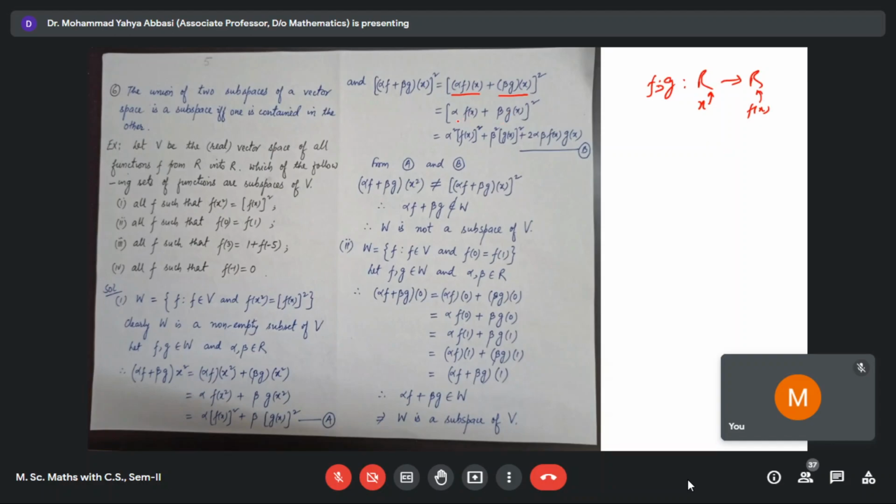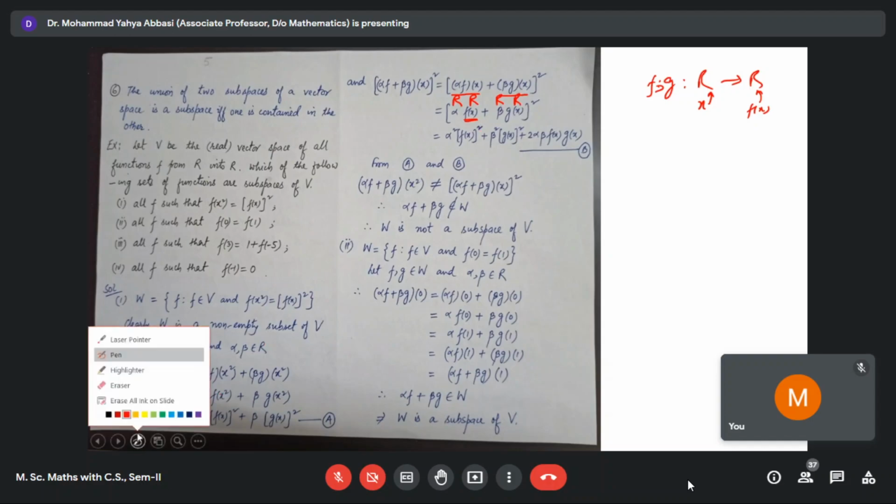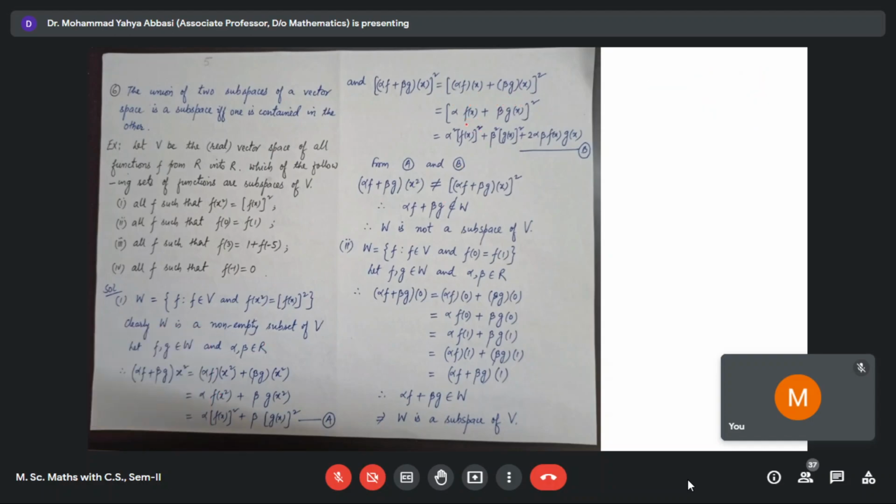It is a real number. So now alpha F of X: alpha is a real number, F of X is a real number, beta is a real number, G of X is a real number. The product of two real numbers is a real number. So this is a real number, this is a real number. So this is just like a plus b whole square.